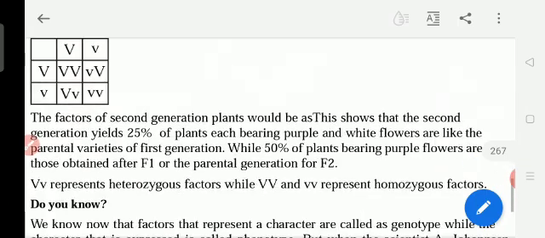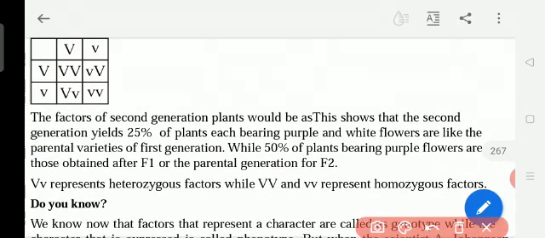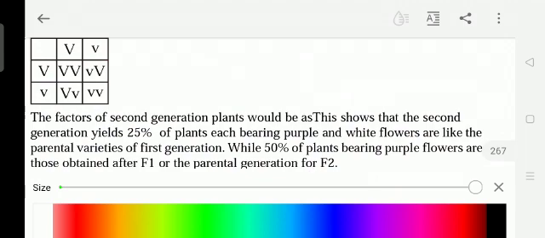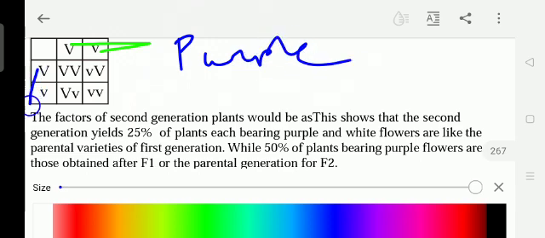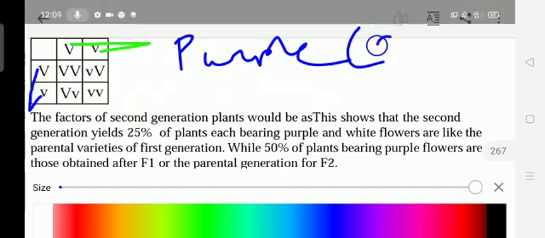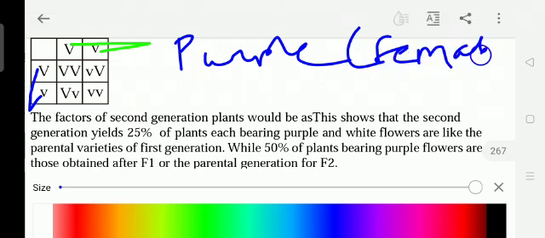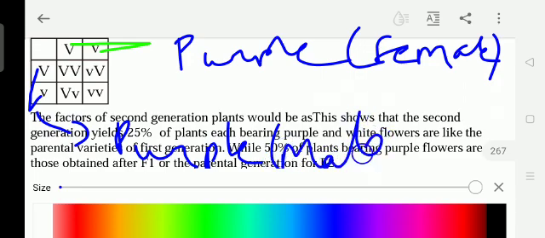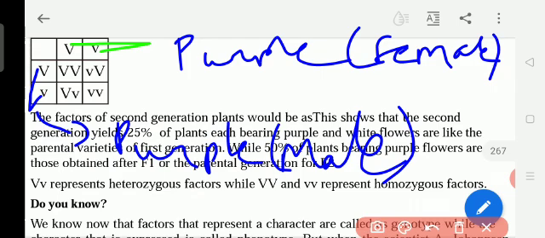Okay, so here we observe the table. This capital V and small v is in which color? This is purple. This is also purple. So capital V and small v. So here we take it as a female. Female means mother plant, maternal plant. And capital V small v is also purple, so it is male, paternal.